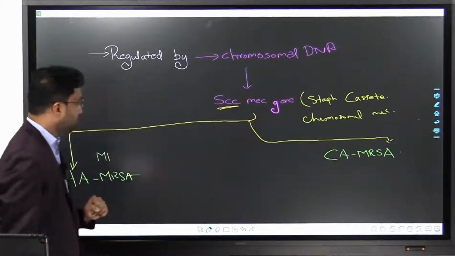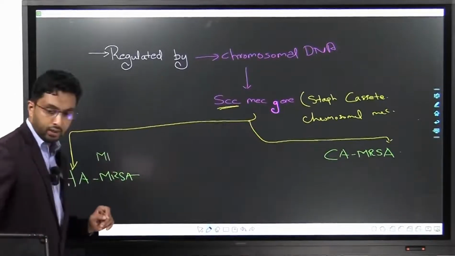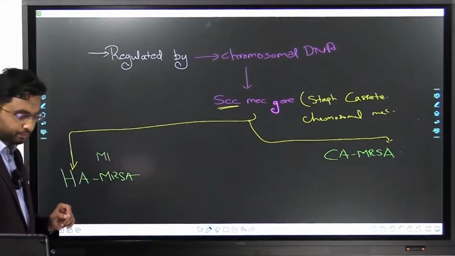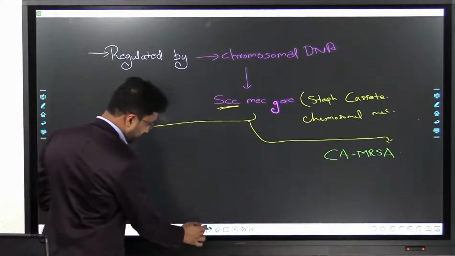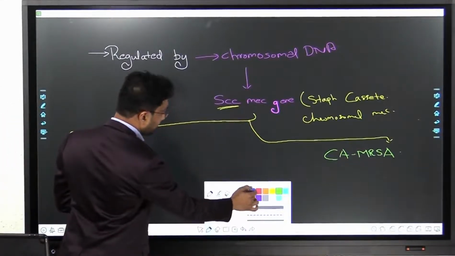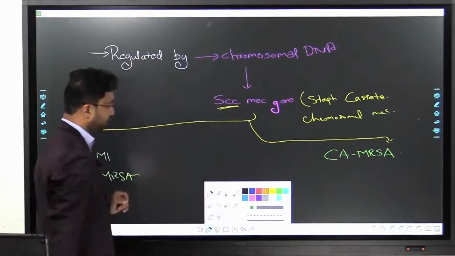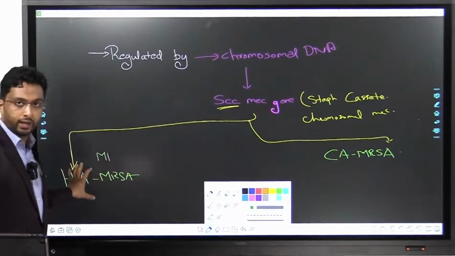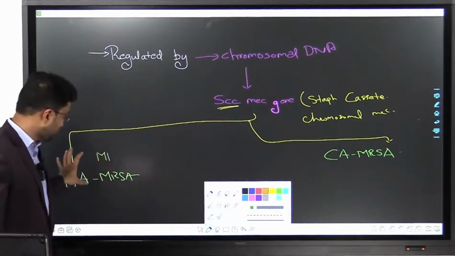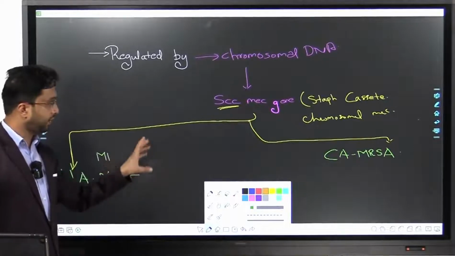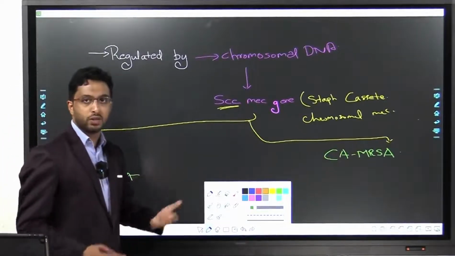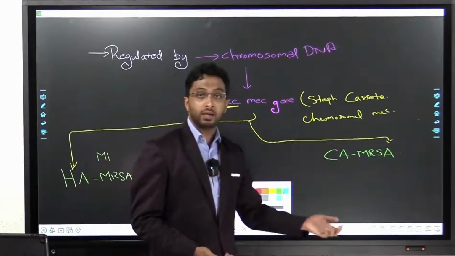Now, why am I going into so much detail? Because the MEC genes are different. We said that there are MEC genes involved. In hospital acquired, the short forms are HAMRSA and CAMRSA. They can even ask you what is CAMRSA. It is community acquired MRSA.